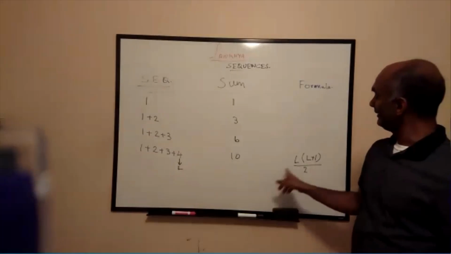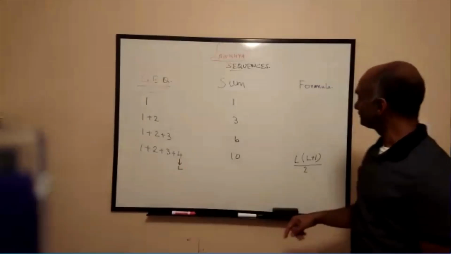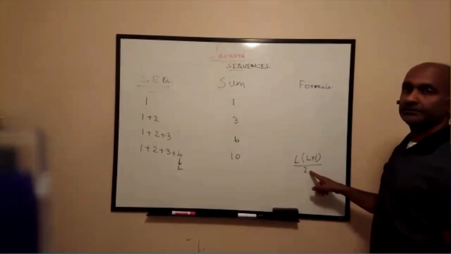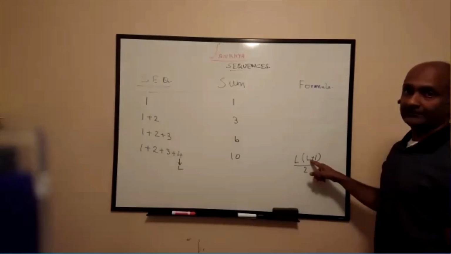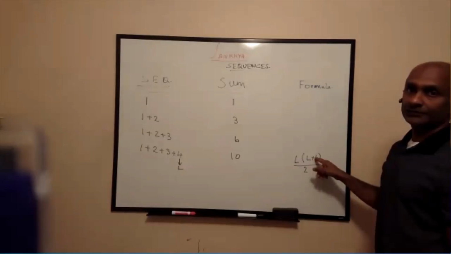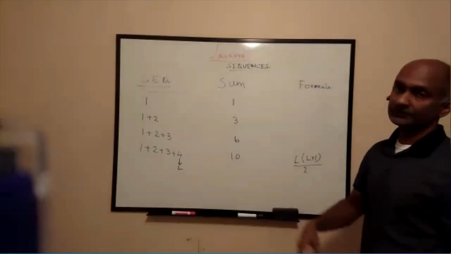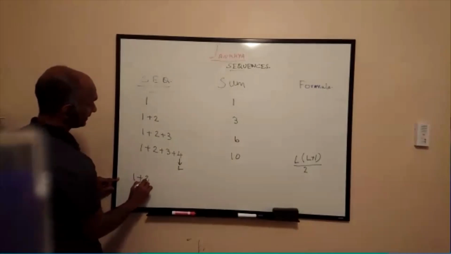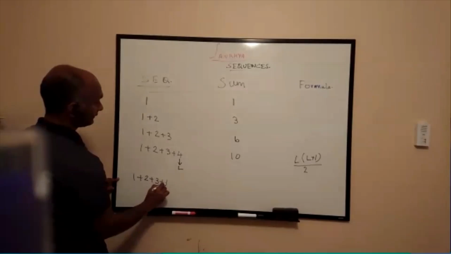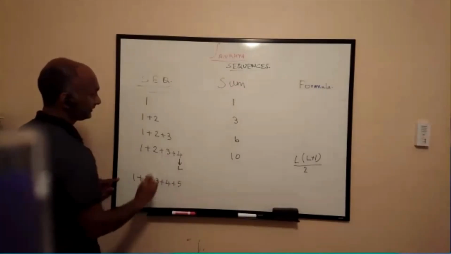So L is 4. 4 divided by 2 is 2. L is 4 again. 4 plus 1 is 5. So 2 times 5 is 10. And that works.